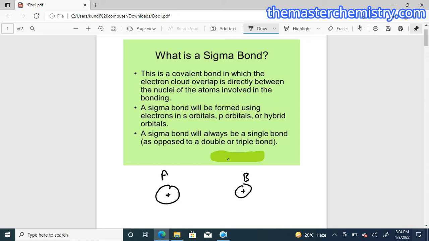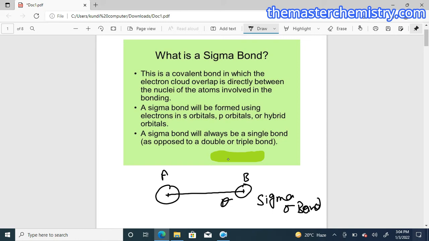So we know that it is a covalent bond where the electron overlap is directly between the nuclei of atoms involved in bonding. So in this case, these two atoms are going to make a bond. This is the nucleus and this is its nucleus. This is the nuclear axis. The bond formed on the nuclear axis between two same or different atoms is known as a sigma bond. It is written as this. Okay, sigma bond.